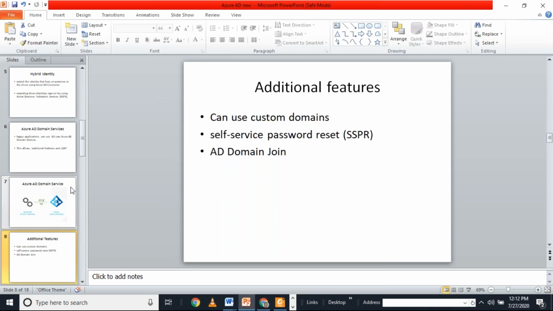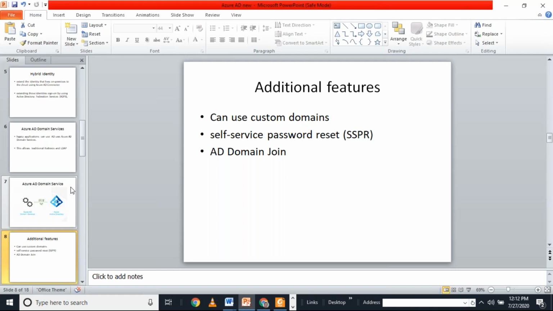There are additional features. We can use custom domains, which means we can create multiple domains in Azure Active Directory, and we can also configure a custom domain. I will be explaining it. Another thing is self-service password reset. Sometimes if users forget their password or their account is locked out, they can reset the password themselves without administrator intervention by using the self-service password reset feature.